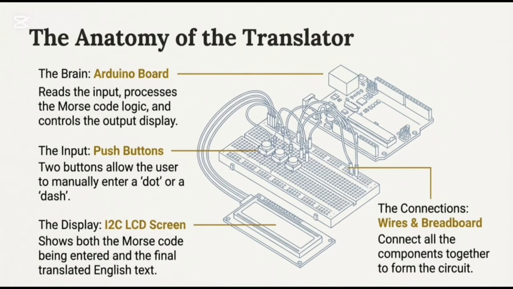The anatomy of the translator. The brain: the Arduino board reads input, processes the Morse code logic, and controls the output display. The input: push buttons. Two buttons allow the user to manually enter a dot or a dash. The display: an I2C LCD screen shows both the Morse code being entered and the final translated English text. The connection: wires and a breadboard connect all the components together to form the circuit.